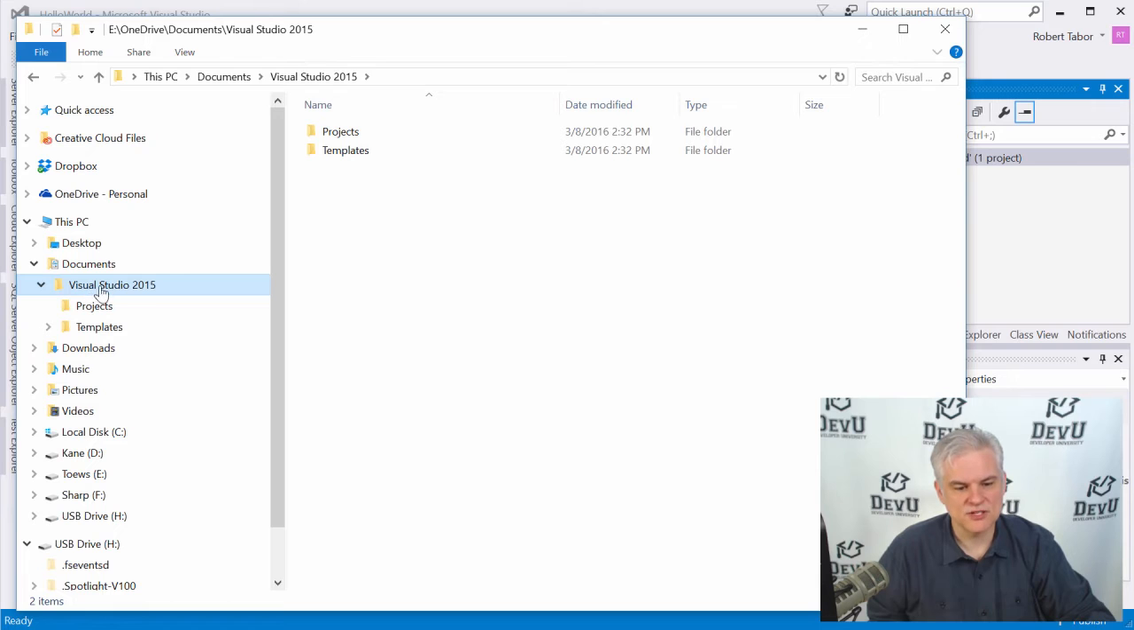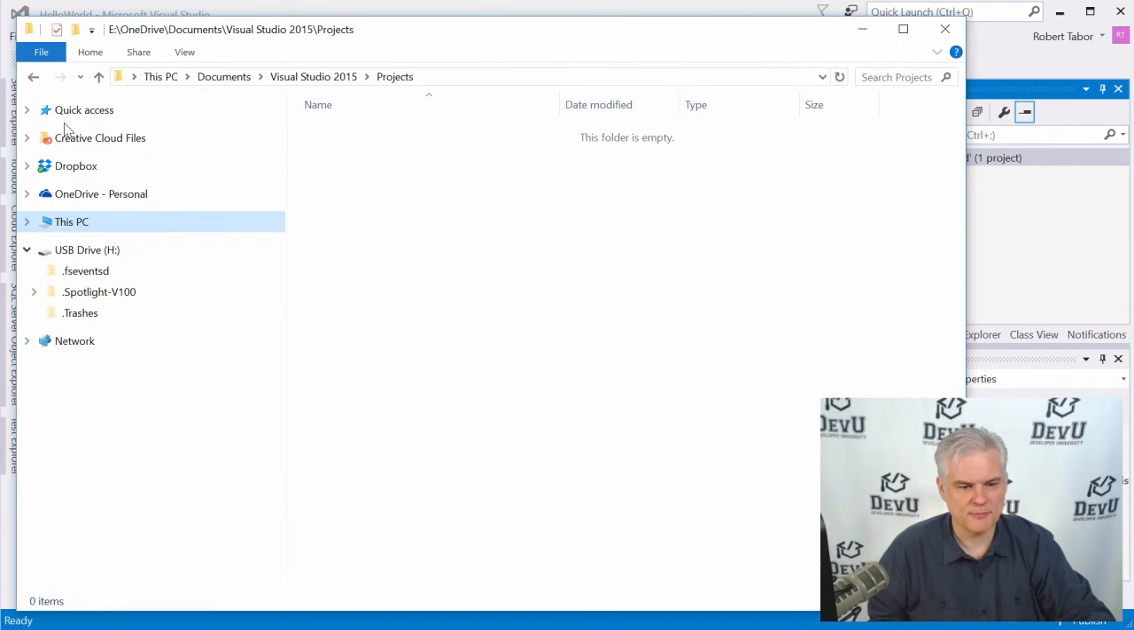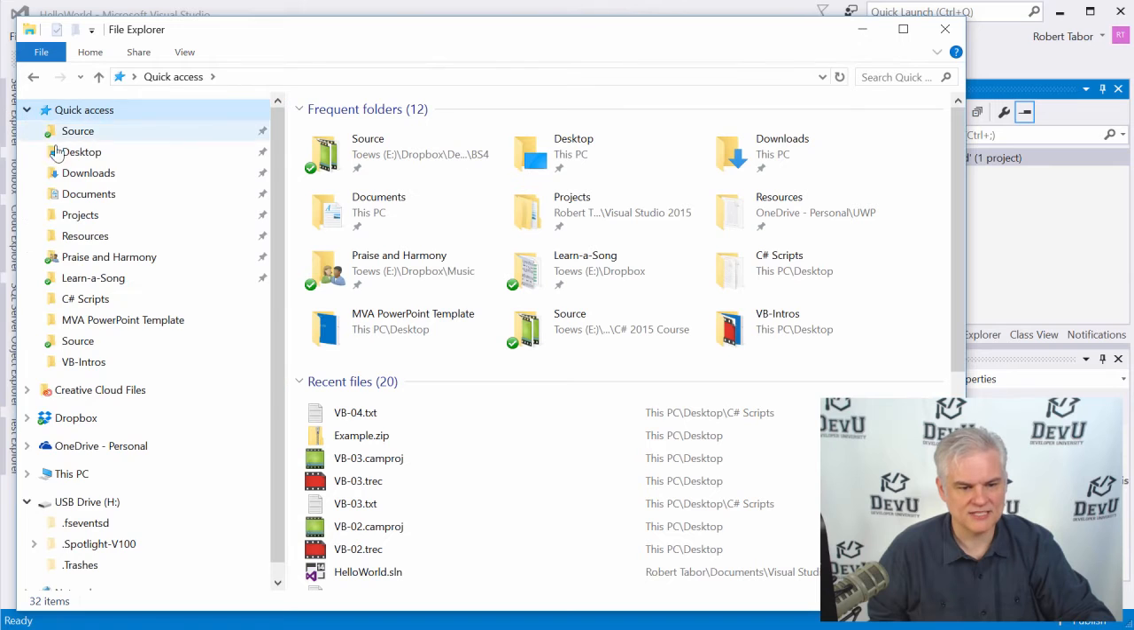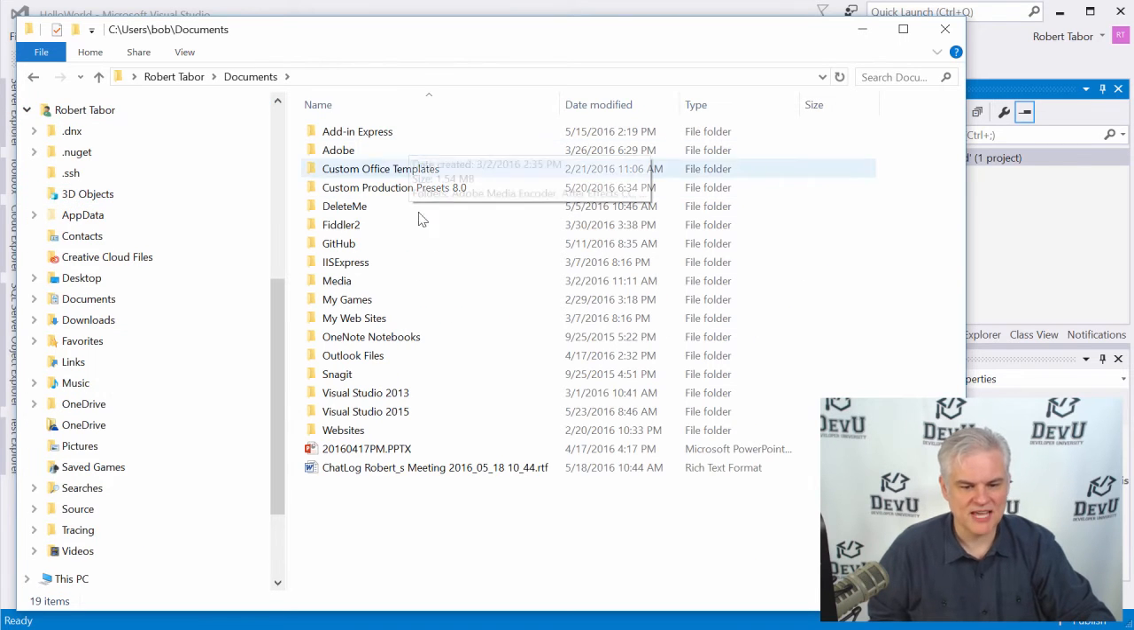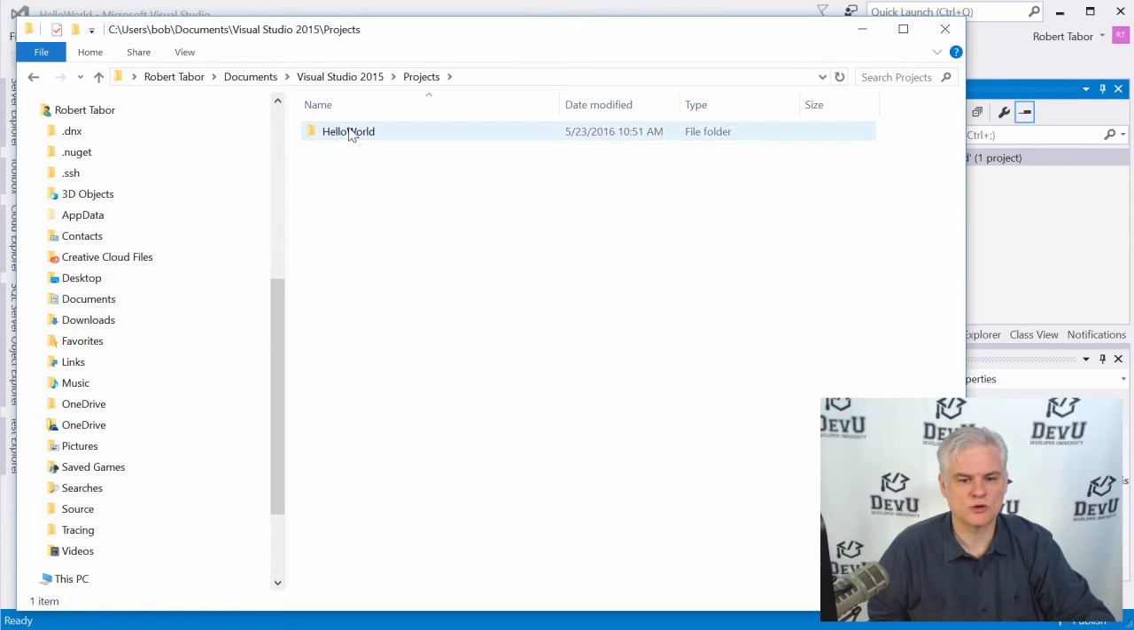We see that there's this Visual Studio 2015 folder for my situation. Inside of that, then there are a couple of subdirectories. There's the project subdirectory. Now, again, let's just ignore this version of this and go back to the quick access where we're going to get to my documents directory. You'll see everything in documents. We'll go into Visual Studio 2015. Then we see quite a few more folders. We'll go into projects, and there we are. There's the Hello World folder, all right? And as I add more projects, they're going to fill up this projects folder here.